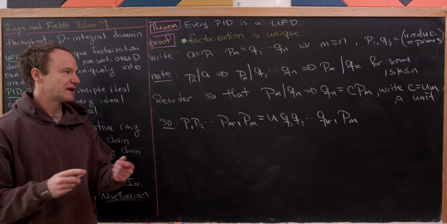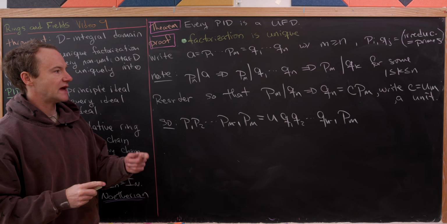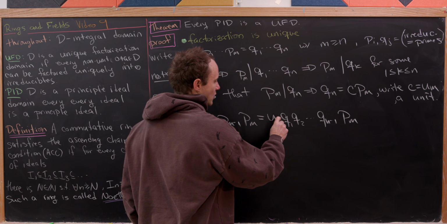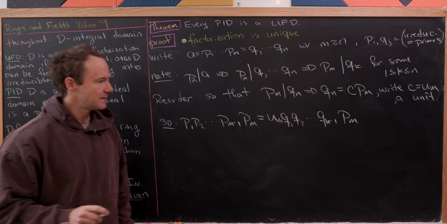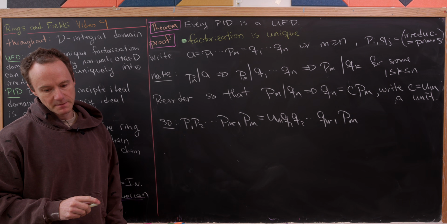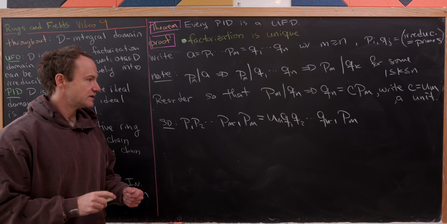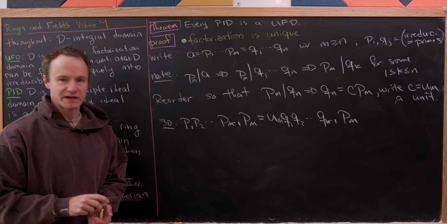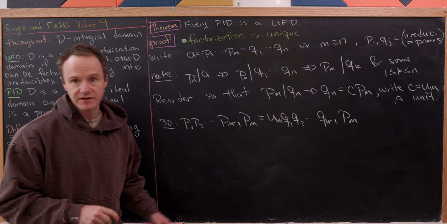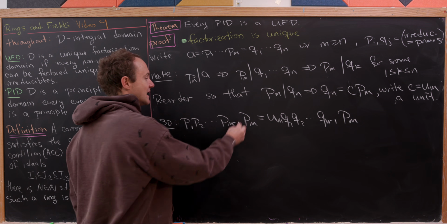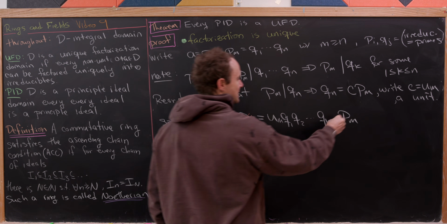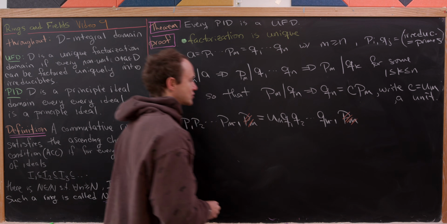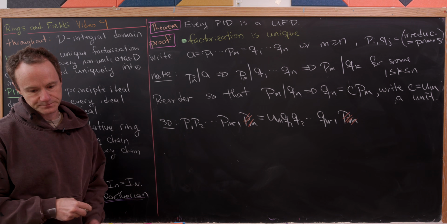What I did there is I replaced my Q sub n with my unit, U sub m, times P sub m. But now what I can do is simply do a cancellation because we're in an integral domain. We don't need anything other than being in an integral domain to do a cancellation of this P sub m factor on both sides of the equation.